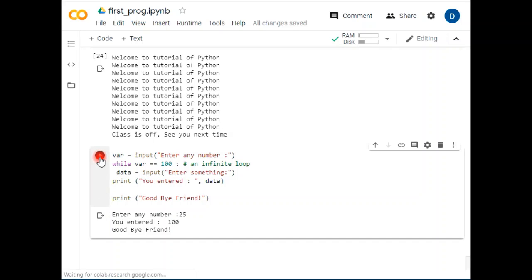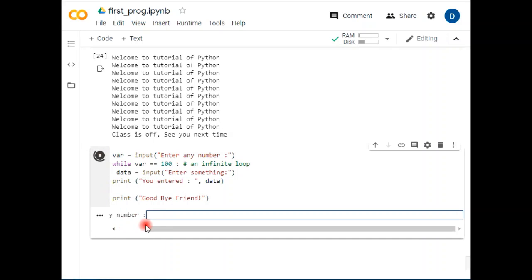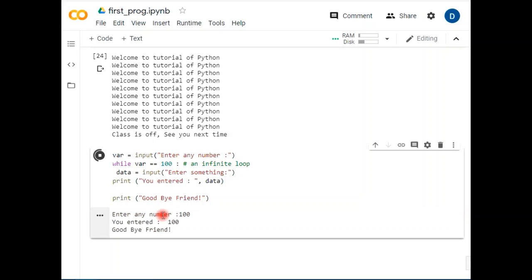But in the same situation, if I enter something that does not satisfy the condition, it does not go inside the loop, because the condition is not true. This is the beauty of the while loop.